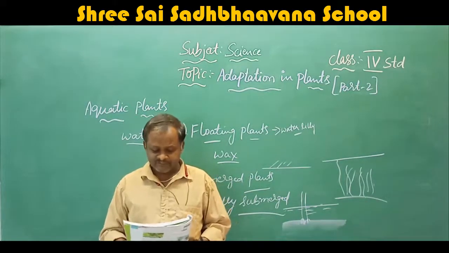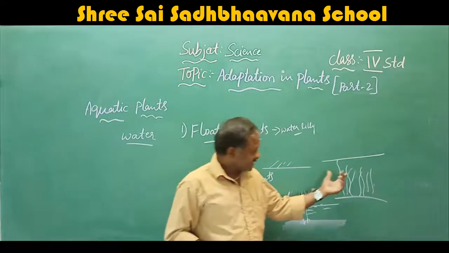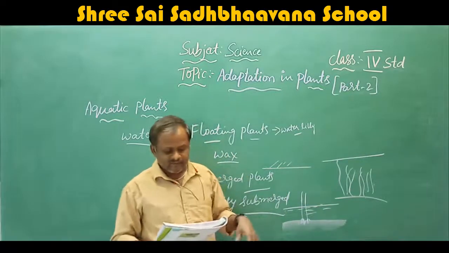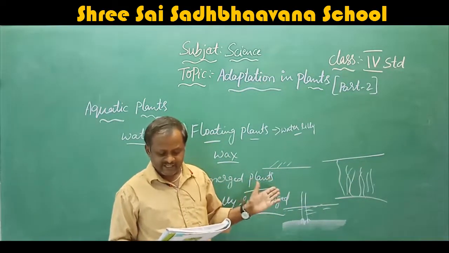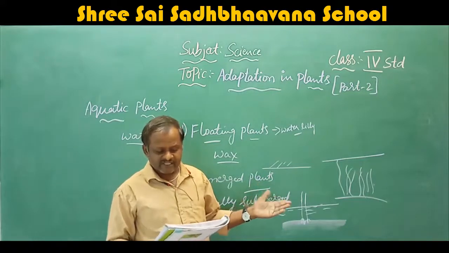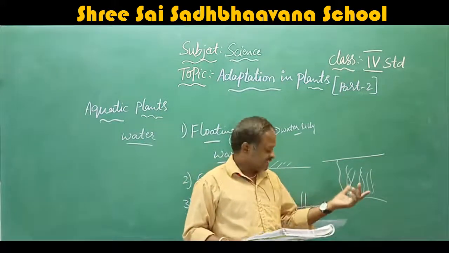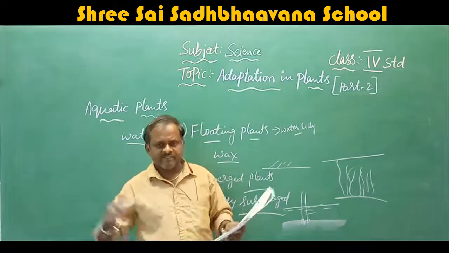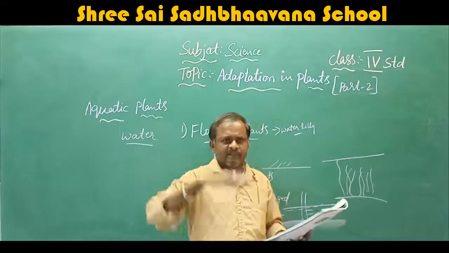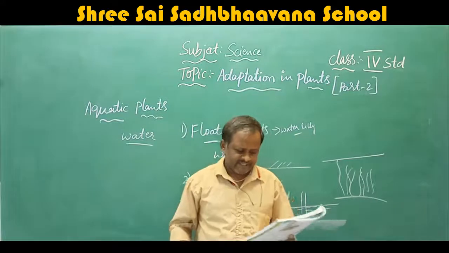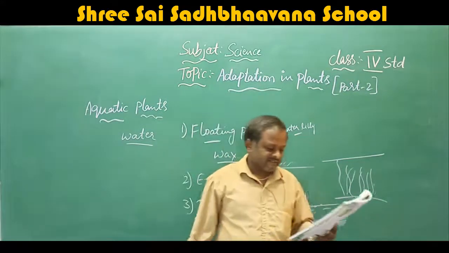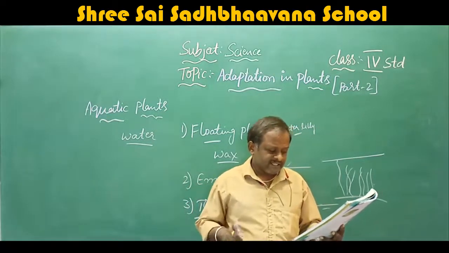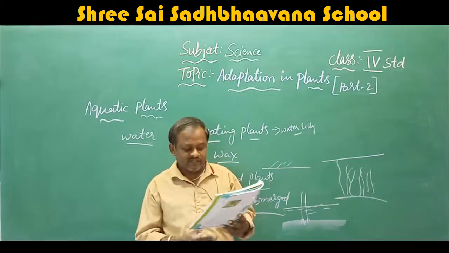Totally submerged plants. That means I have told that they live inside the water, they are fully covered by the water. For example, water starwort, tape grass and pondweed are some plants which come under this category. These are the examples for that plants. They are normally supported by water all around them. That means they are fully supported by the water around them, in the top, bottom, by the sides, everywhere. All the surface cells absorb water. That means from all the ways they absorb water, nutrients, and dissolved gases directly from the water all around them.